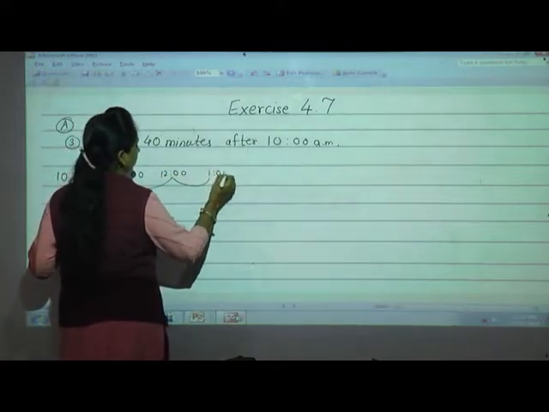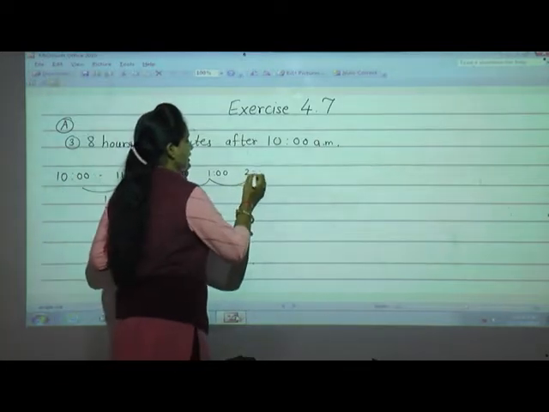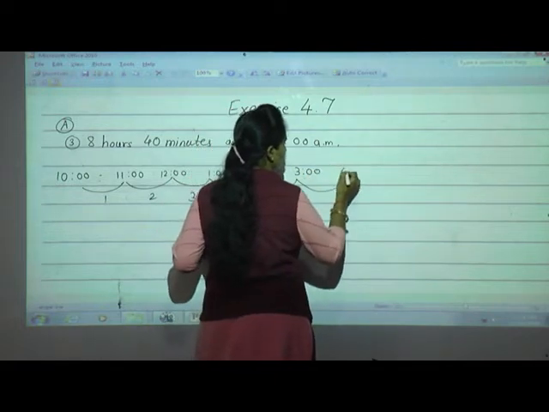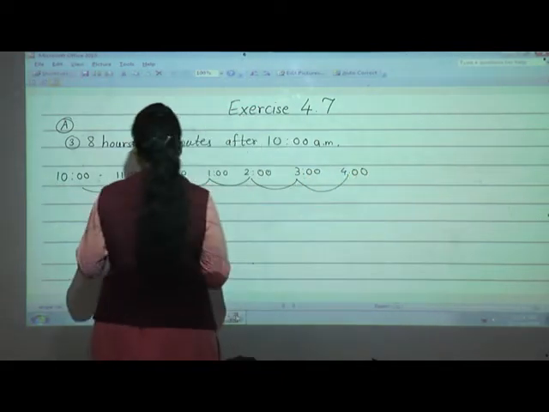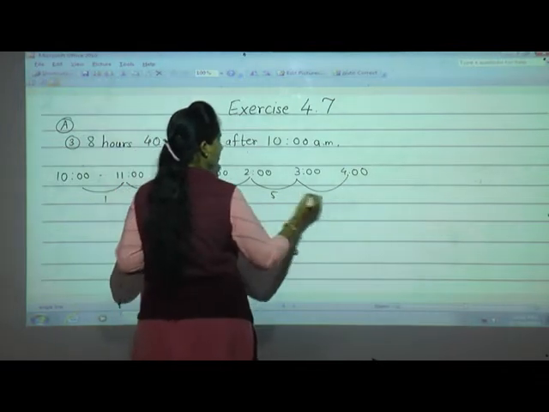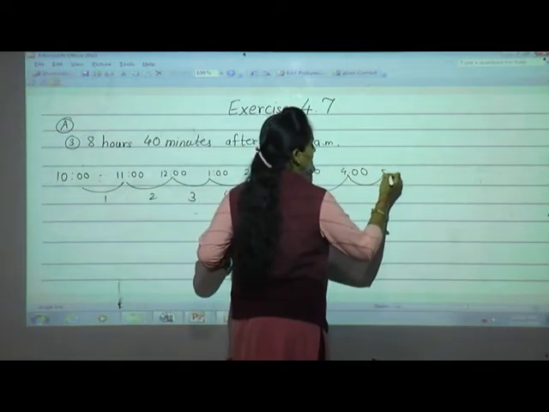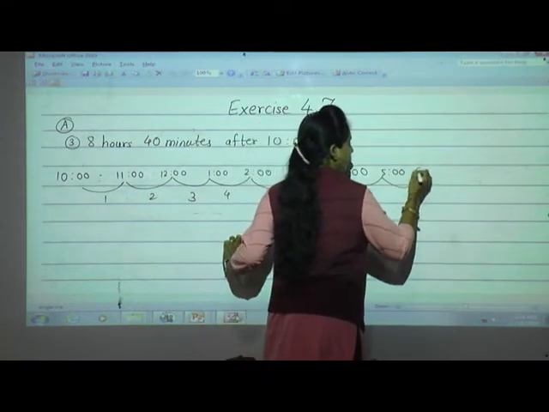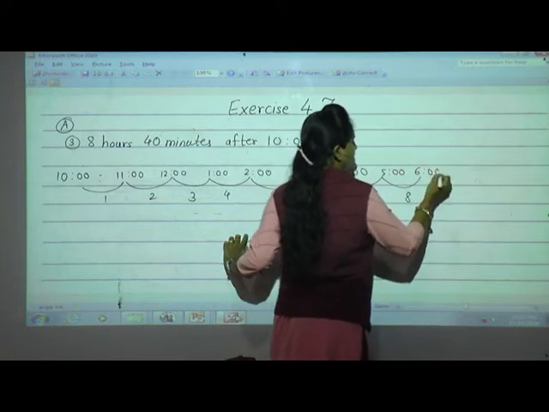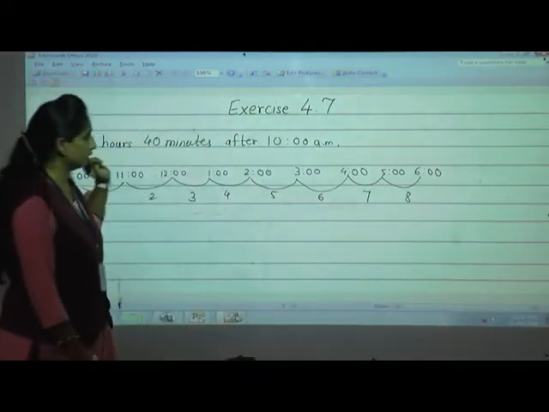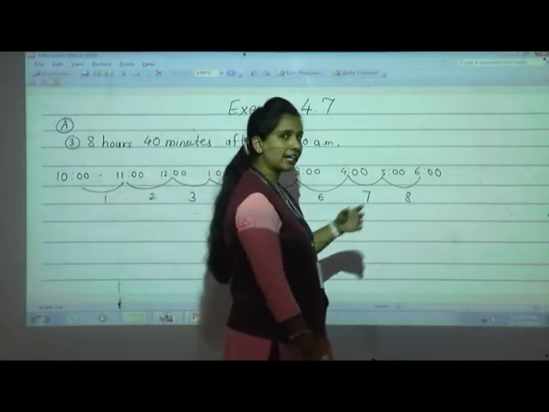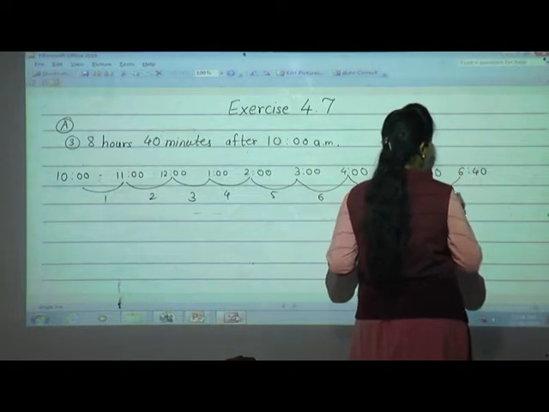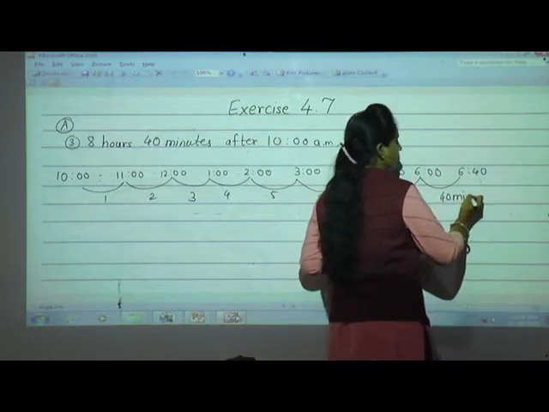Now 1, 3 hours completed, then 2, then 3, then 4. See, 1, 2, 3, 4, 5, 6 hours completed, then 5, 7 hours completed, then 8. Here I have completed 8 hours. 6 o'clock, then 40 minutes. 6, if we add 40 minutes to 6, we get 6:40. Here I have added 40 minutes.